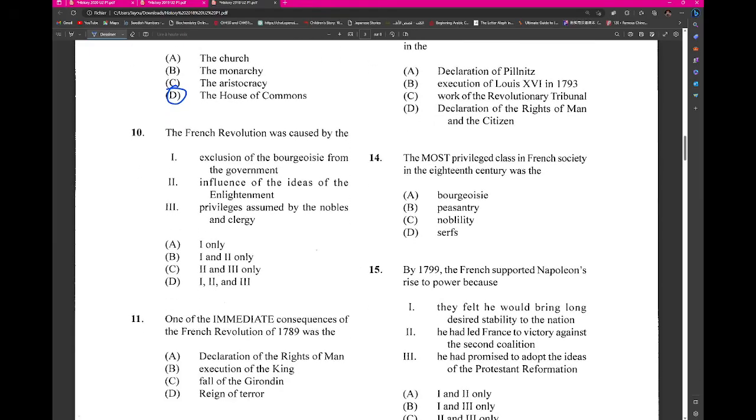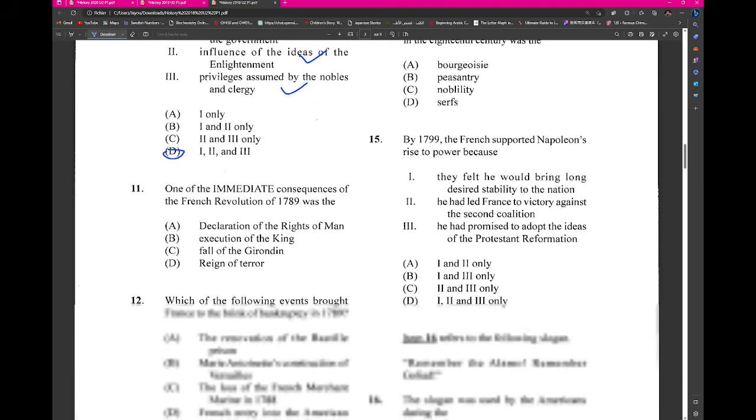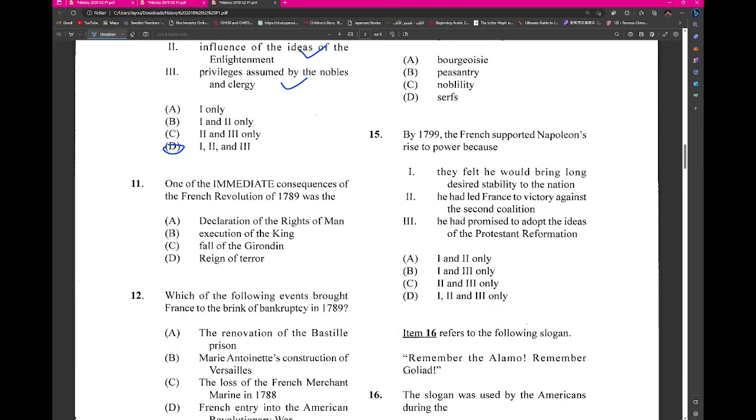The French Revolution was caused by all 3. Hope I'm not moving too fast. Which of the immediate consequences of the French Revolution in 1789 was the... In 1789, was this a reign of terror by Montesquieu? Was it Montesquieu? Robespierre, I think.